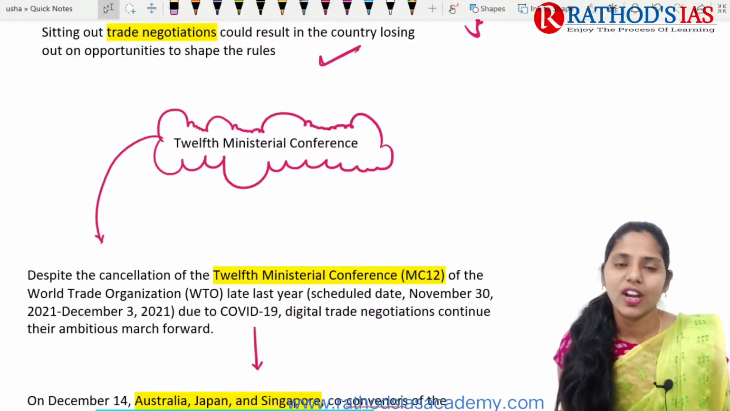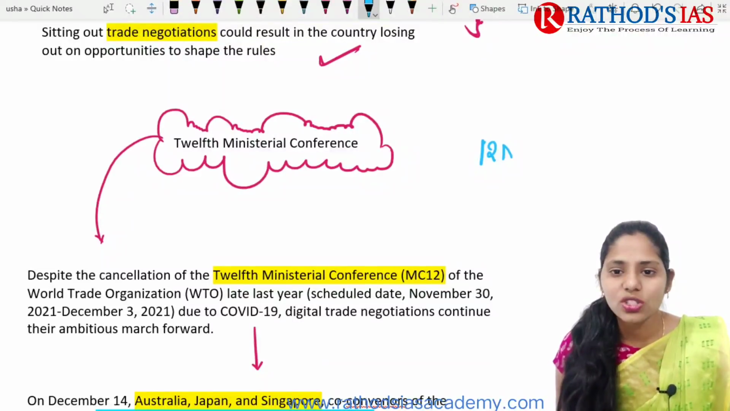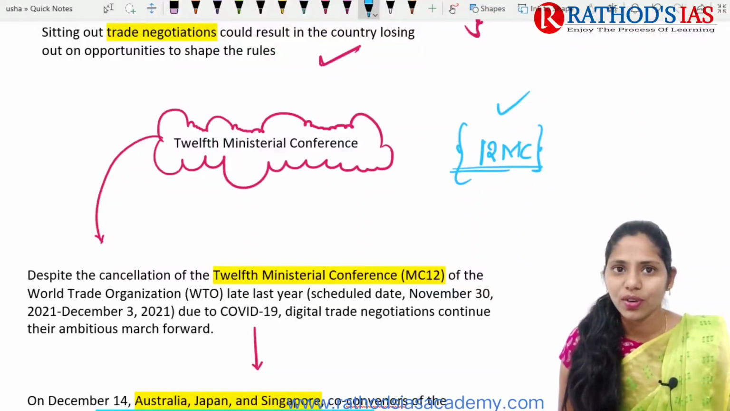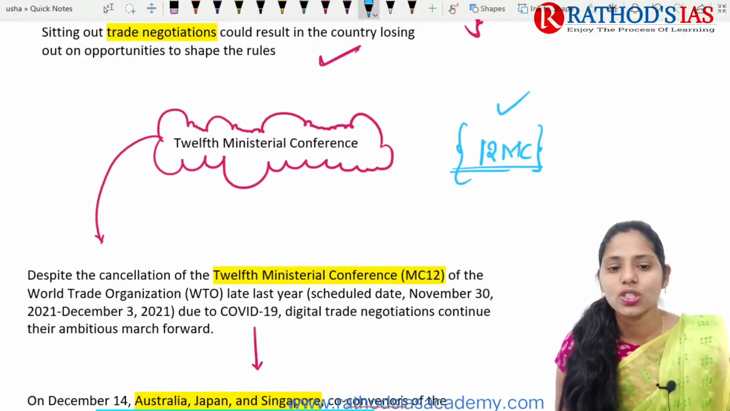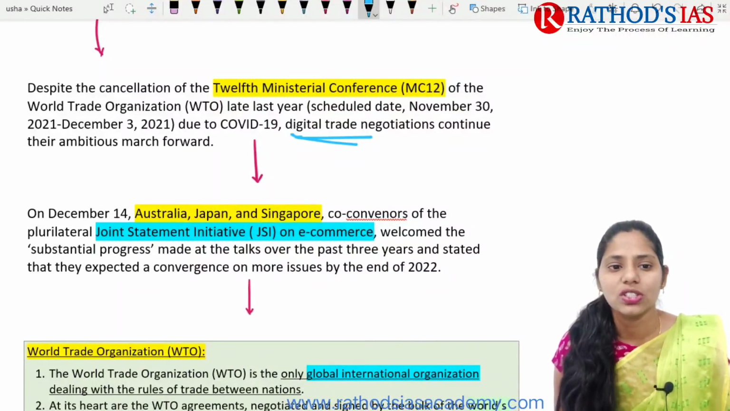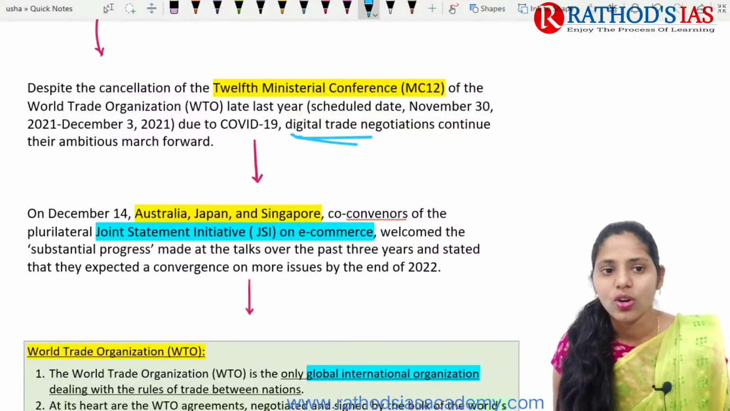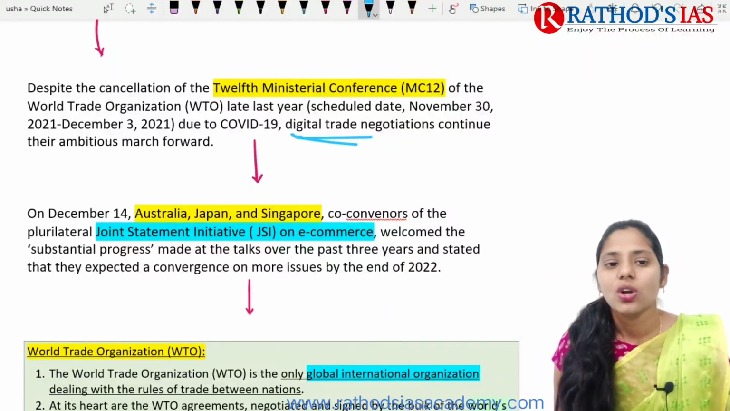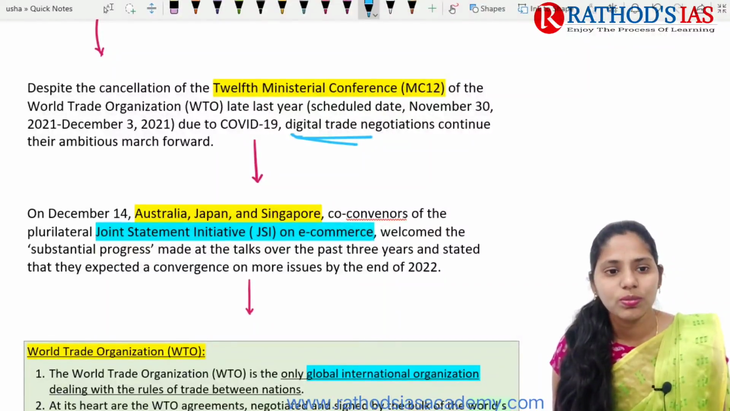So actually, why is this in news? Because of the cancellation of the 12th Ministerial Conference. Due to the COVID-19 pandemic, the 12th Ministerial Conference, which was scheduled from 30th November 2021 to 3rd December 2021, was cancelled. Despite this cancellation of the 12th Ministerial Conference of the WTO, digital trade negotiations continue to move forward.